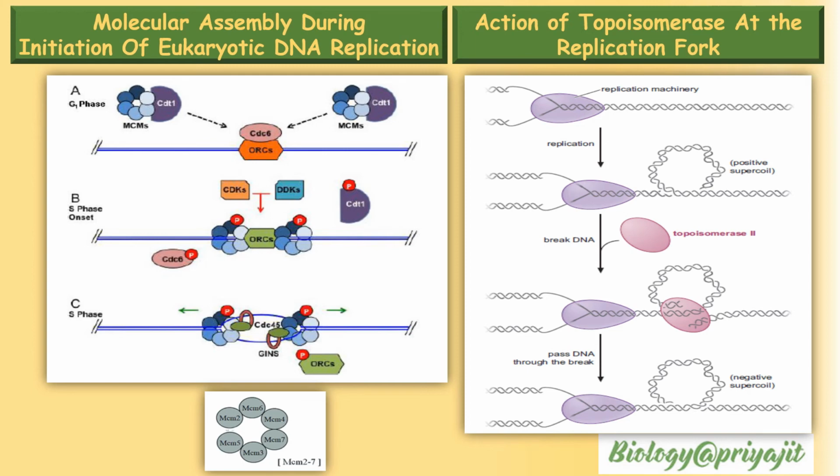Positive supercoils accumulate in front of the replication fork, as we can see in the diagram. Topoisomerases rapidly remove or resolve the supercoil. In this diagram, the action of topoisomerase removes the positive supercoil induced by the replication fork. By passing one part of the unreplicated double-stranded DNA through a double-stranded break in a nearby unreplicated region, the positive supercoils can be removed.